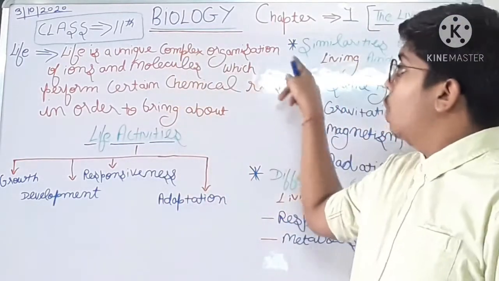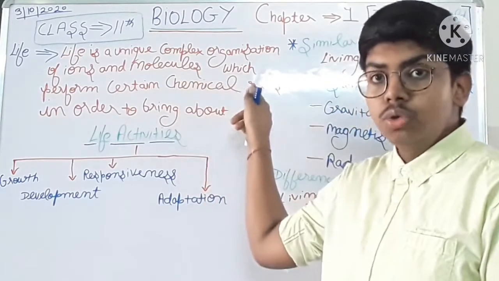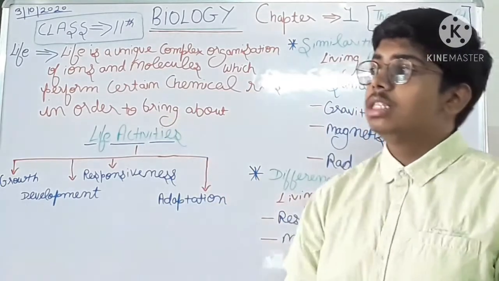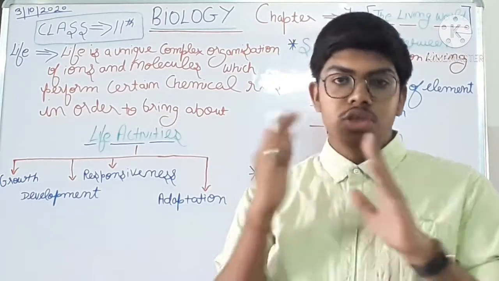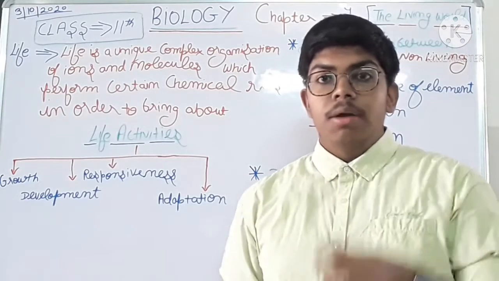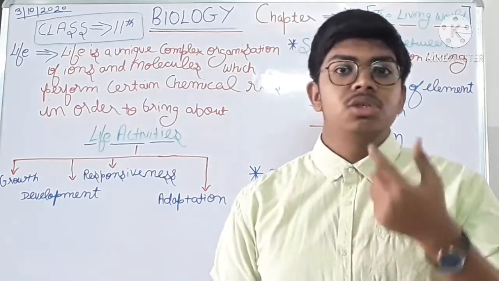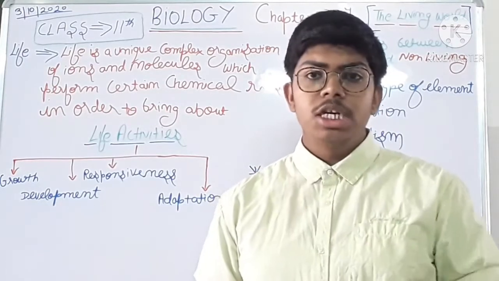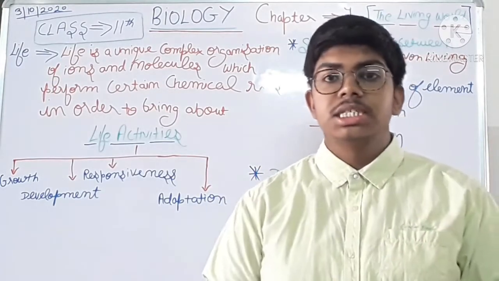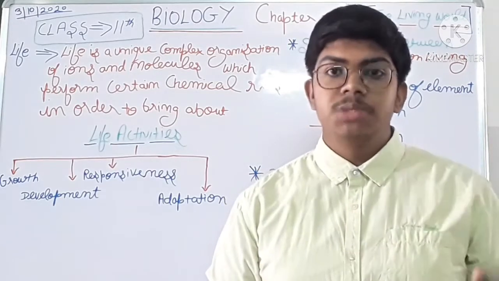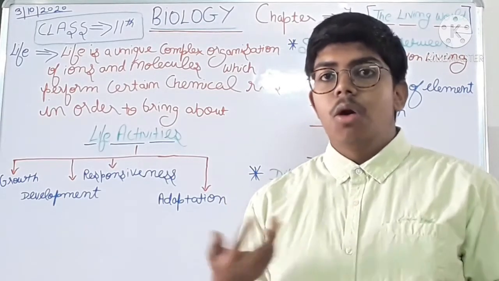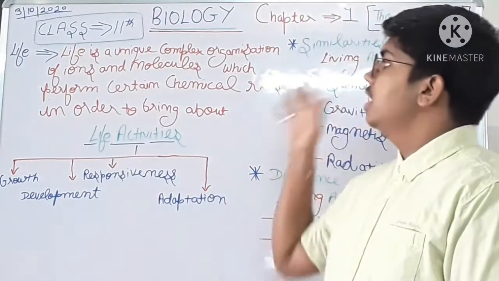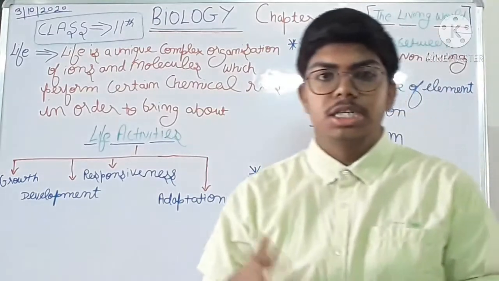Life is the unique complex organization of ions and molecules which perform certain chemical reactions in order to bring about life activities. Life has its own uniqueness of organization because every organism in this world has its own uniqueness. Complex organization means the human body consists of different organizations, that is heart organization, respiratory organ system organization, neural tissue organization, and many more. That's why we have mentioned complex organization.